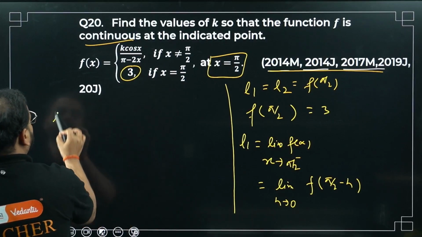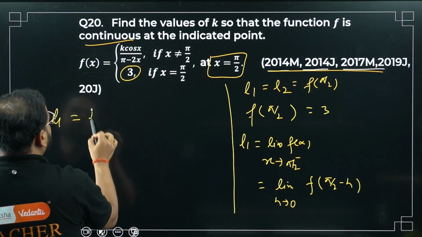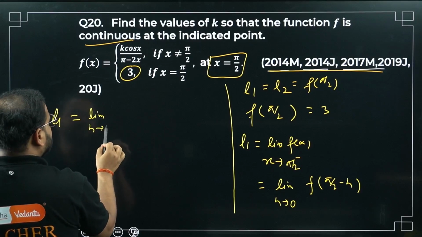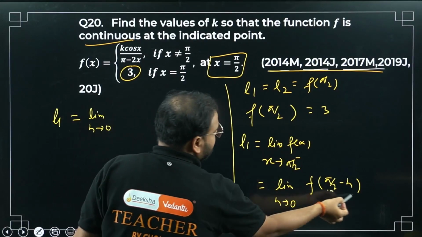So I get my left hand limit L1 equals limit h tends to 0. In the function I replace x by pi by 2 minus h.